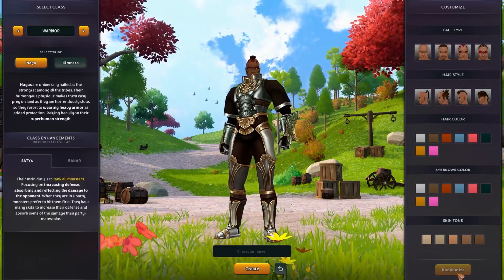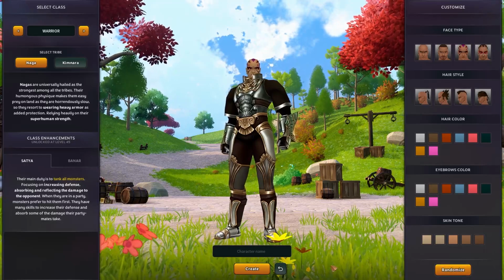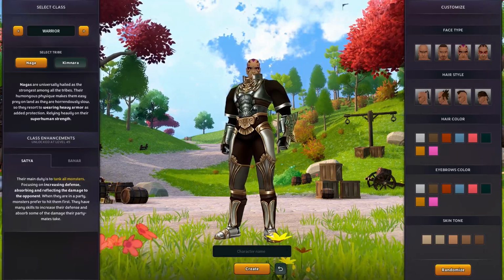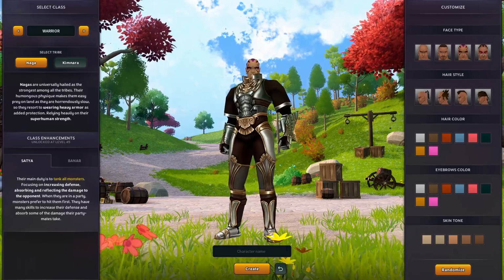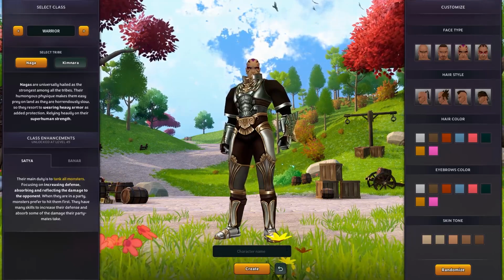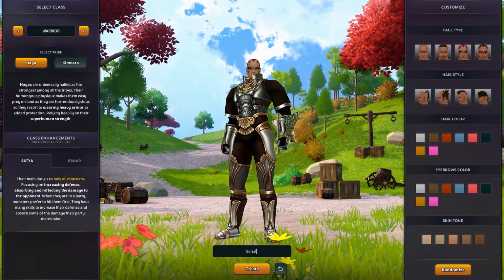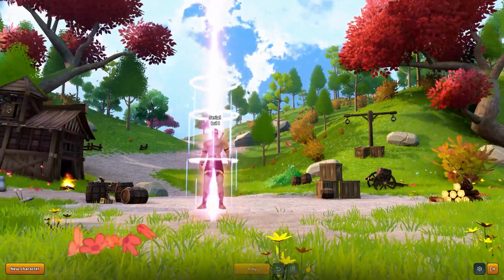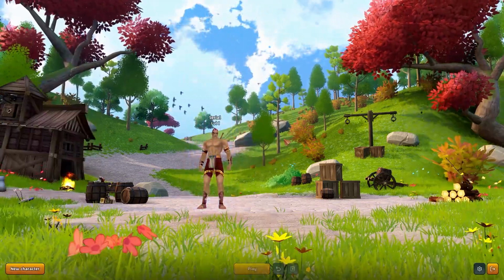It's not super fast, so when I click it, it takes a couple of seconds, maybe one second, to actually randomize it and give me the new look. Oh, check out that music though, huh? Yeah, it makes me want to get out there and hit some people with my sword.